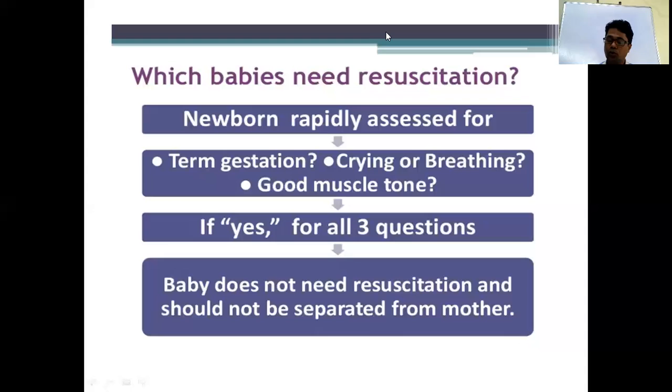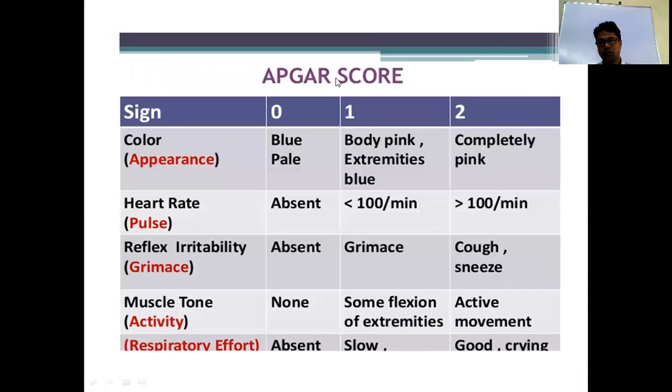Another way: how to know the severity of the hypoxia. To know the severity of hypoxia, that is the Apgar score. Once you receive a baby, you have to ask these 3 or 4 things. You ask whether the baby requires resuscitation or not. Another way to know the severity of asphyxia, or hypoxia, is the Apgar score.